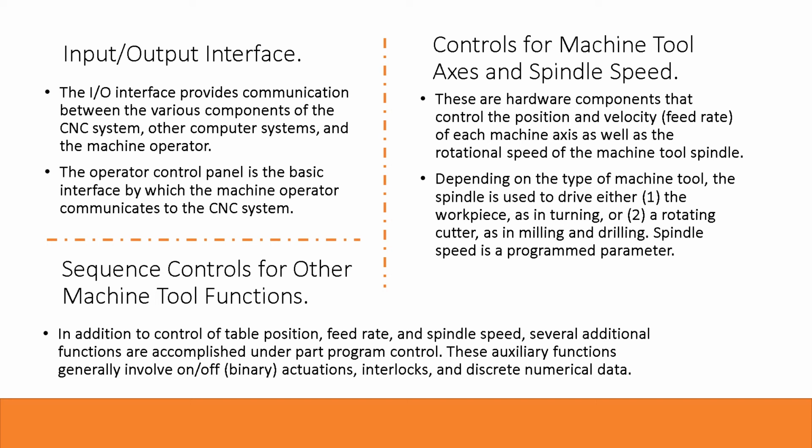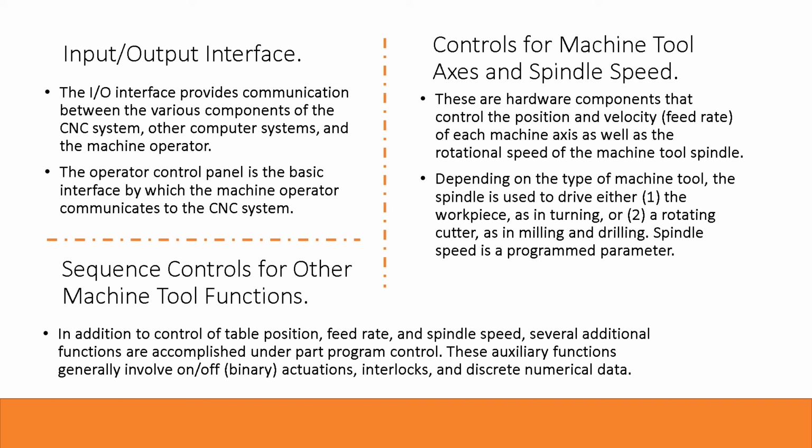Controls for machine tool axis and spindle speed. These are hardware components that control the position and velocity of each machine axis, as well as the rotational speed of the machine tool spindle. Depending on the type of machine tool, the spindle is used to drive either the workpiece, as in turning, or a rotational cutter, as in milling and drilling. Spindle speed is a programming parameter.